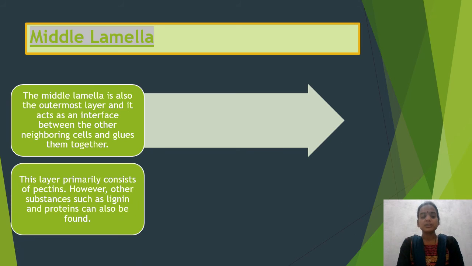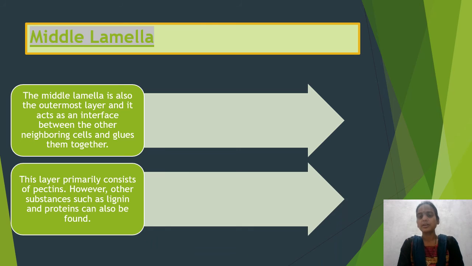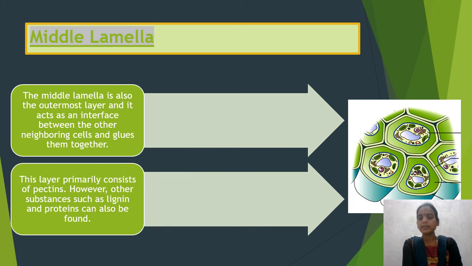This layer primarily consists of pectins. However, other substances such as lignin and proteins can also be found. Here you can see what the middle lamella will be. All this part is the middle lamella, which is gluing the cells together, acting as a cementing material, keeping the cells together.